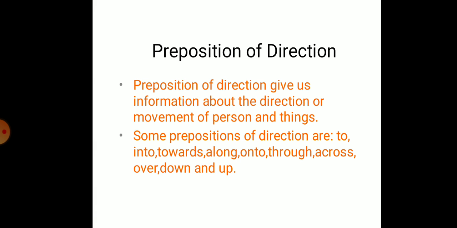Now, we discuss preposition of direction.